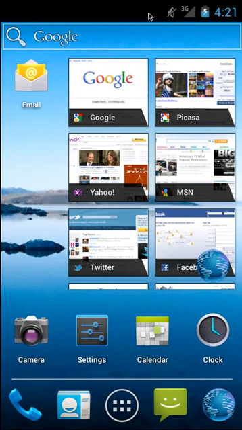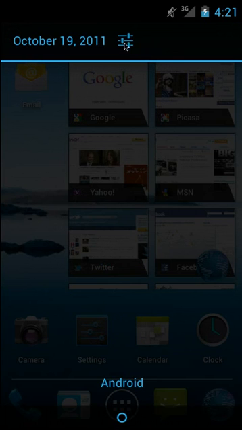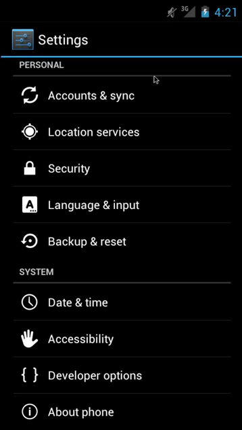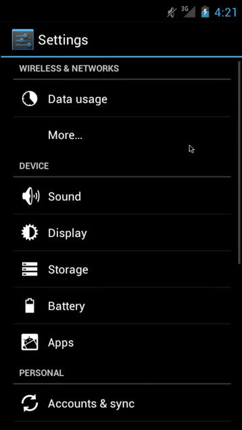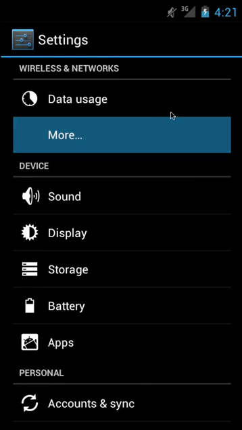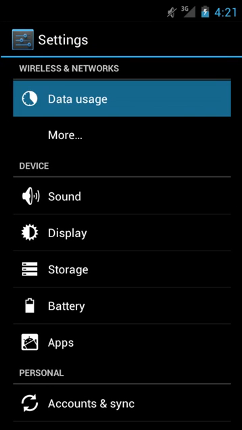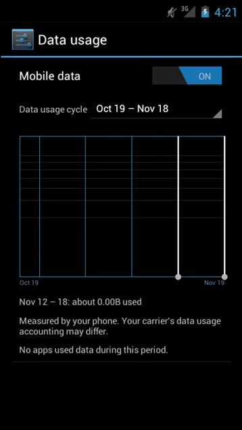And I should mention that settings is now a shortcut in the notification tray. So I click on settings up there, and boom, here we are. Scroll to the top and see what we have. We've got this really cool data usage area. So we can actually see which programs are using which data usage. Super cool, especially for people that aren't on unlimited data plans.